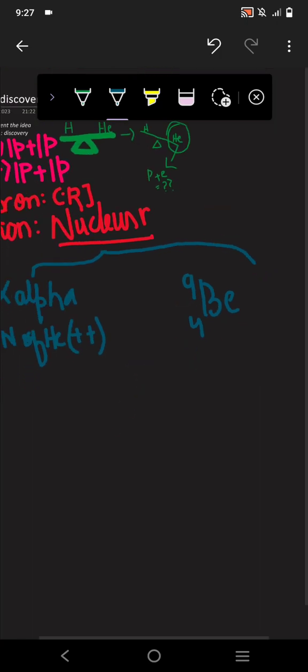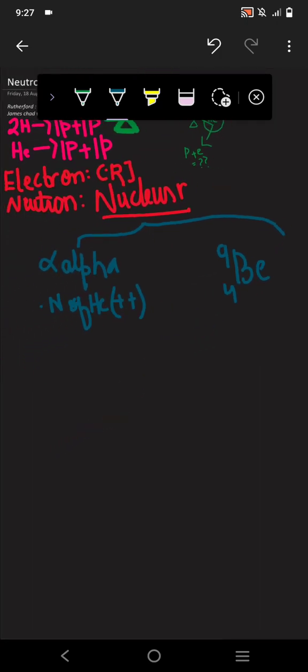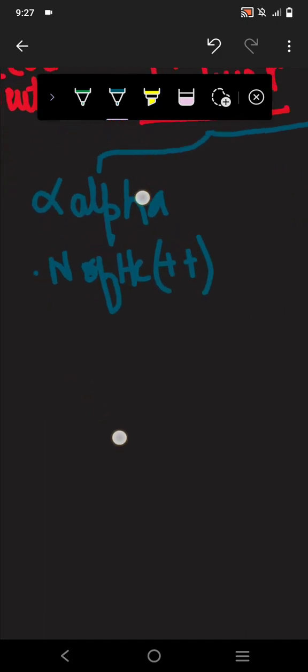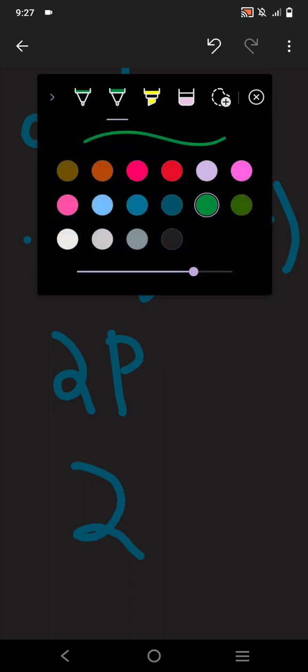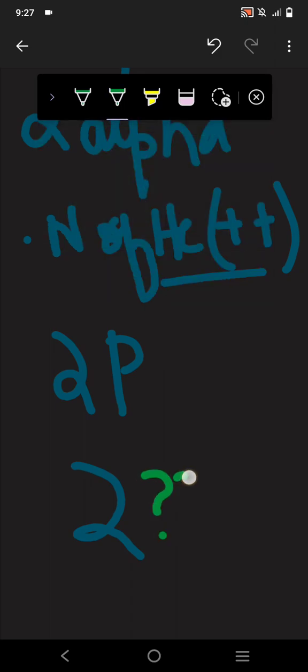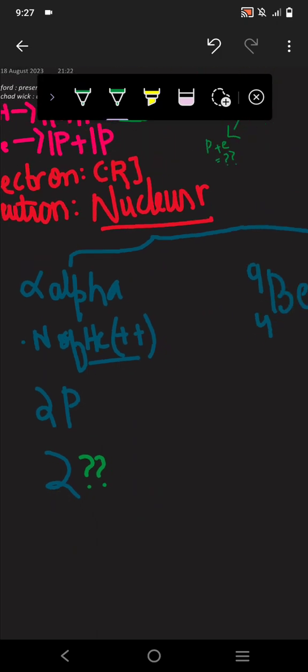We know alpha is made up of the helium nucleus, which has double positive charge, so we can write 2 protons and another 2. What is that other 2? They do not know; it is not yet discovered what that 2 is.